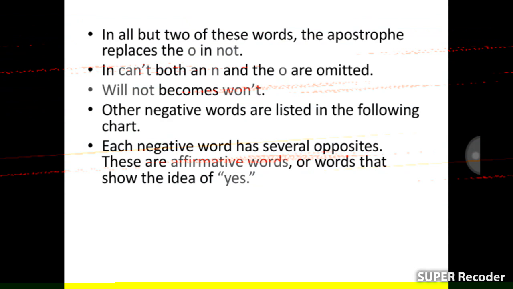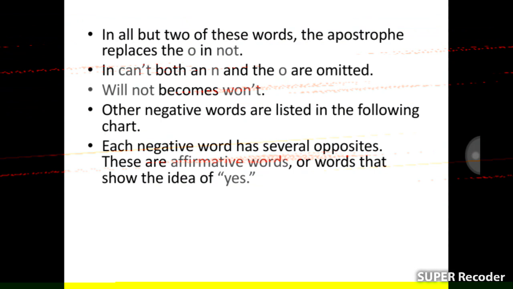In all but two of these words, the apostrophe replaces the o in not. In can't, both the n and the o are omitted. Will not becomes won't. Other negative words are listed in the following chart.